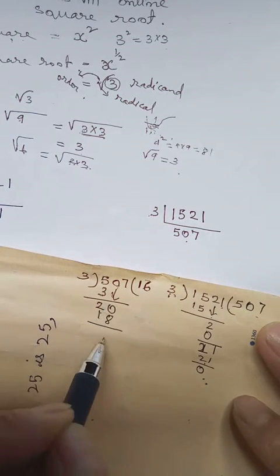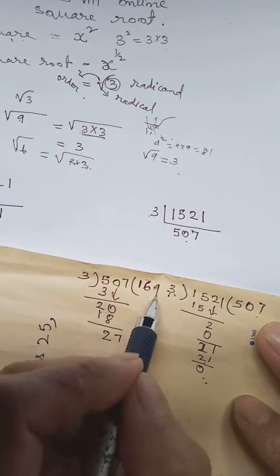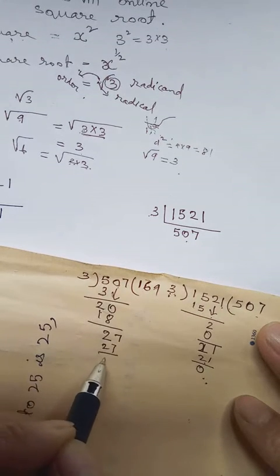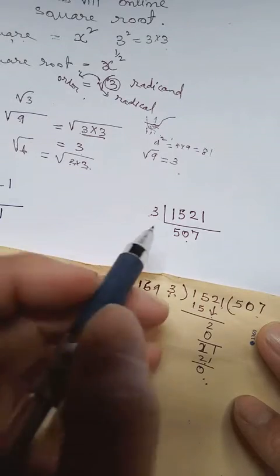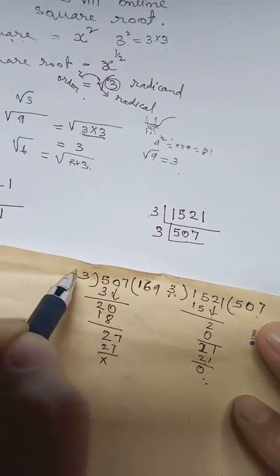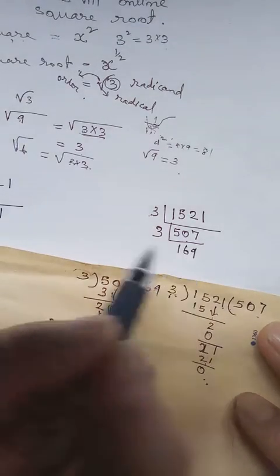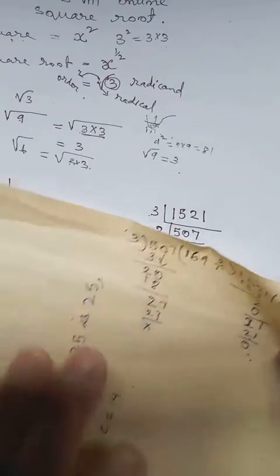Then here we bring down 2, 7. 3 into 9. So all the process of division will be in your head. We will write only the final answer. Here the divisor you write. Here the quotient.